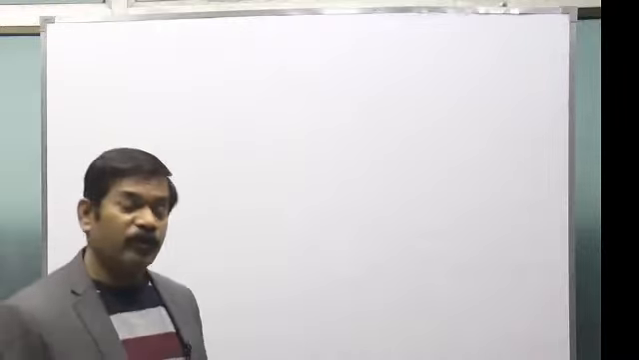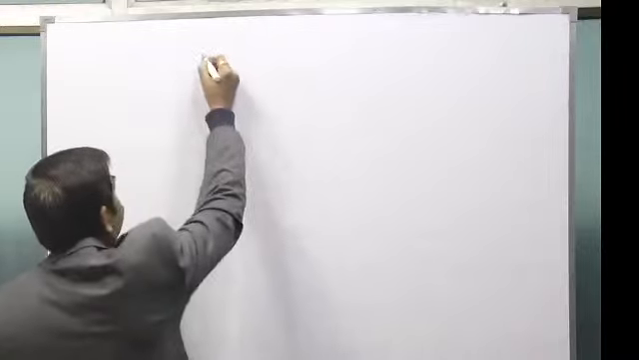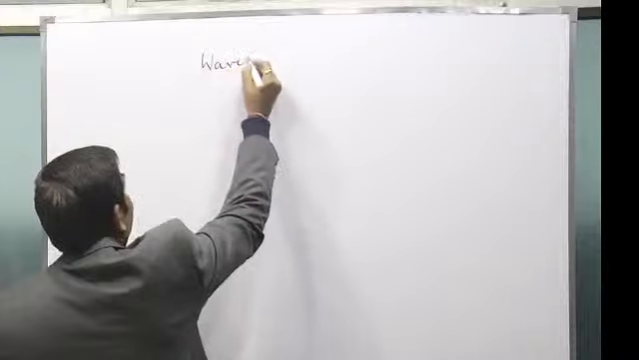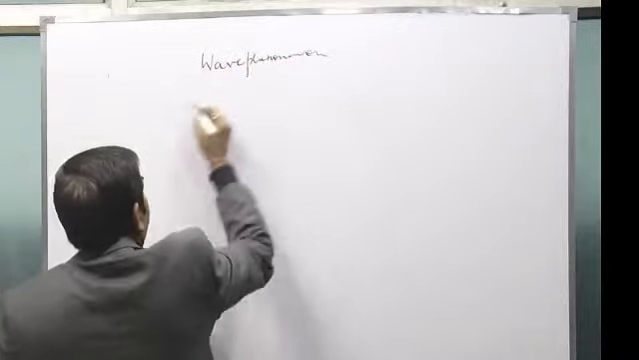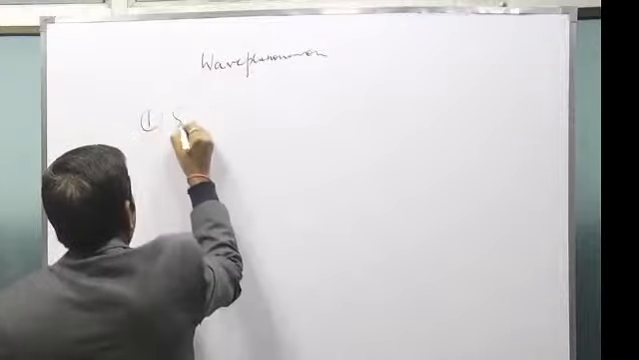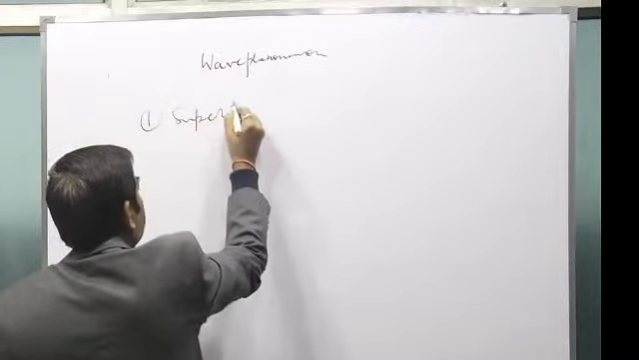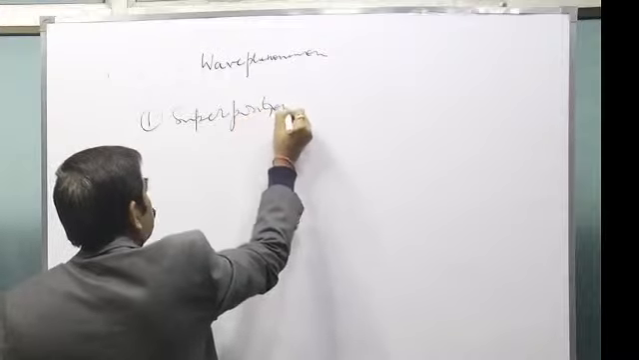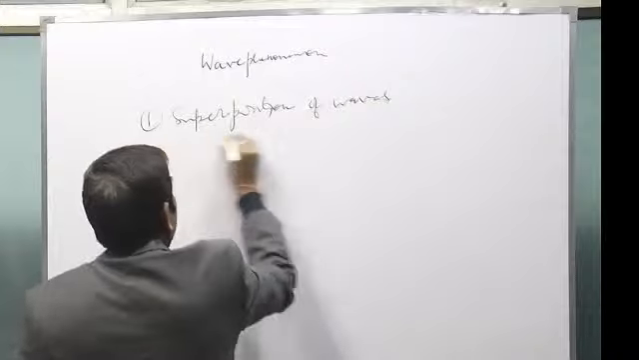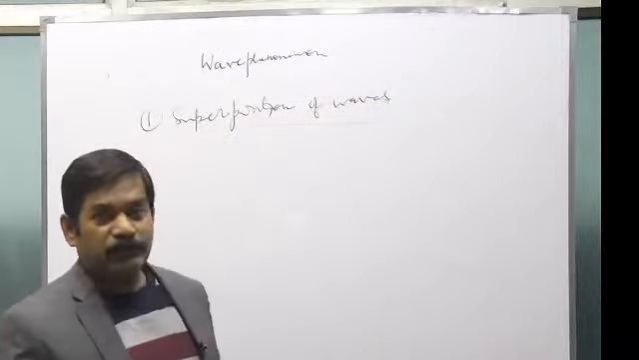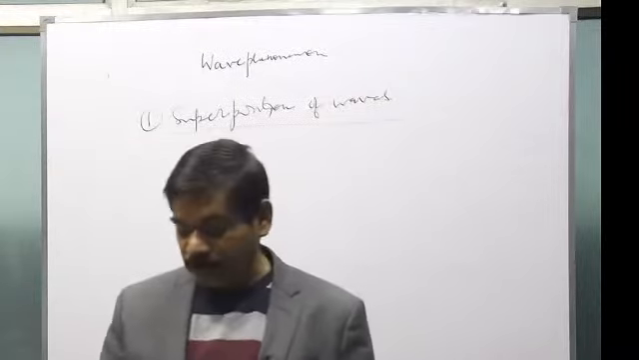Now I come to the phenomena of waves. The first phenomenon is superposition, and superposition of waves is the most general phenomenon of waves. Superposition of waves means what?